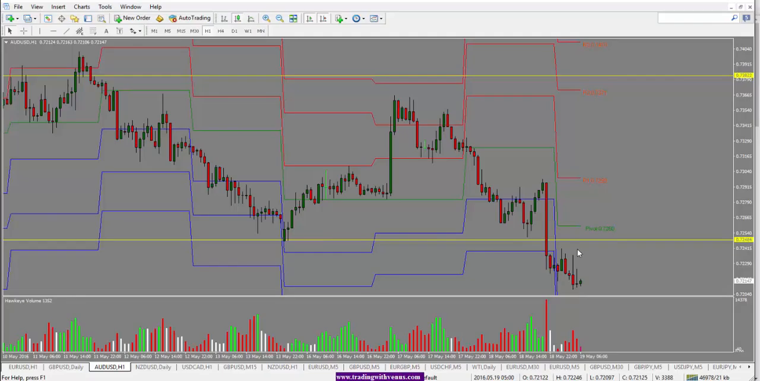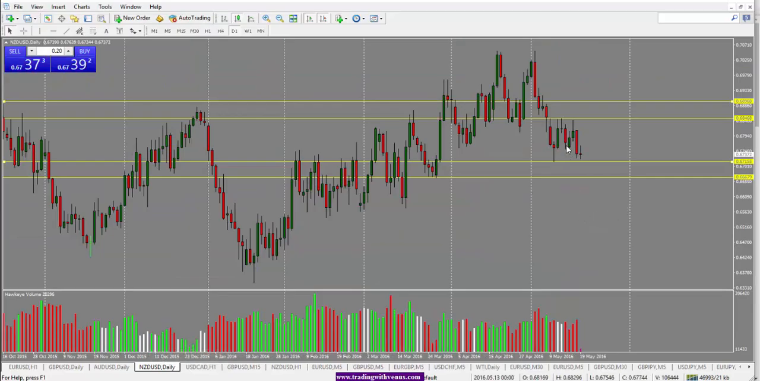Looking at the 1 hour chart here, we could still see a push back into 72.50. However, it does look like the price has already pulled back. But if we see another push into 72.50 and the price stays below this level, that could provide us a selling opportunity for Aussie.